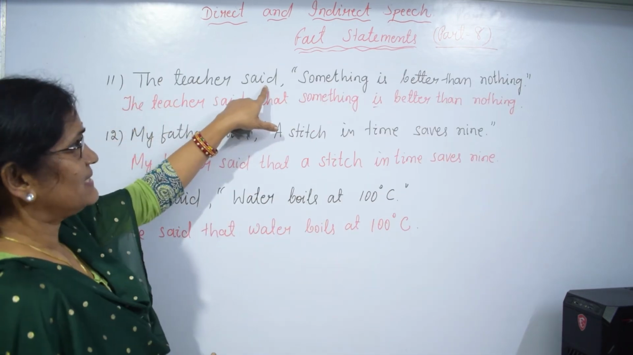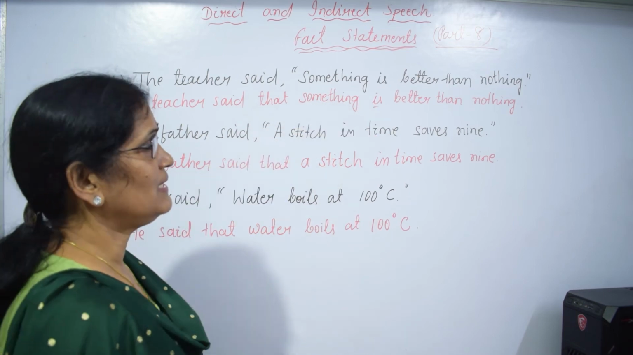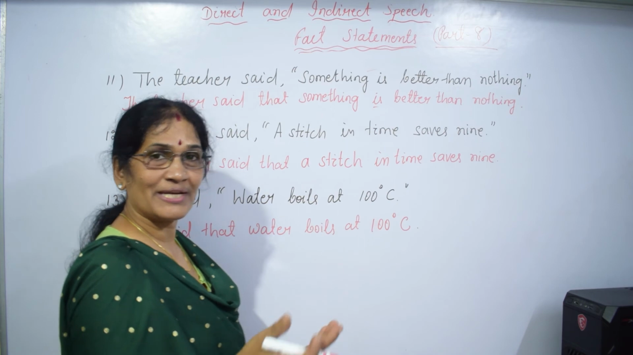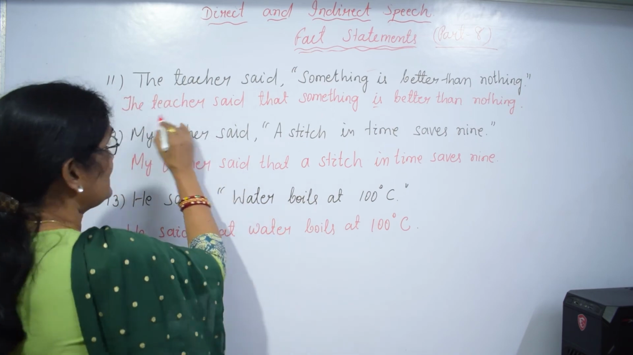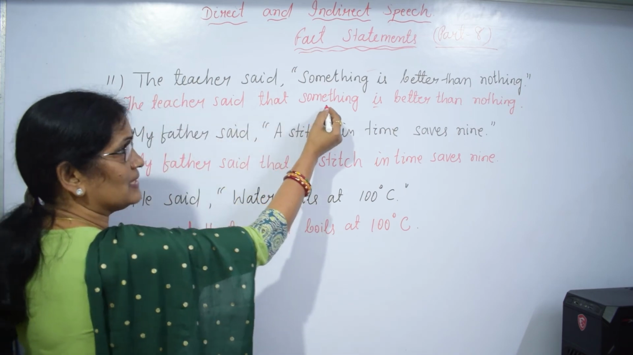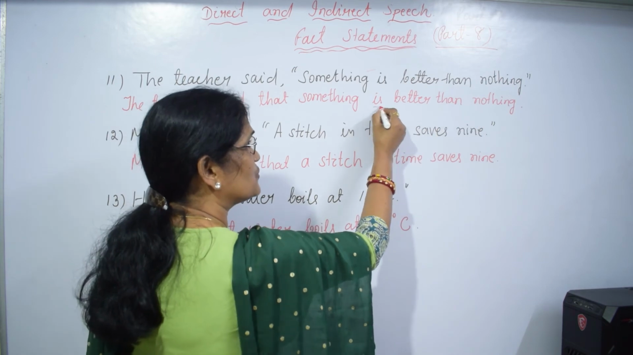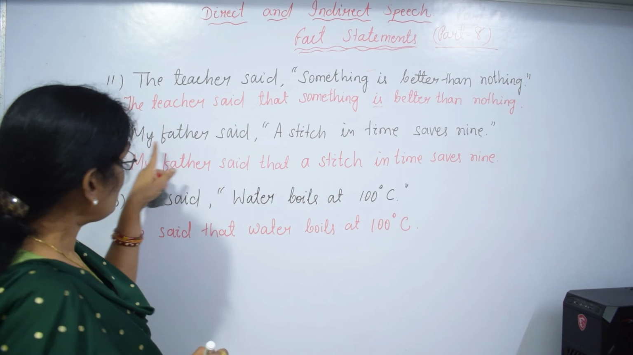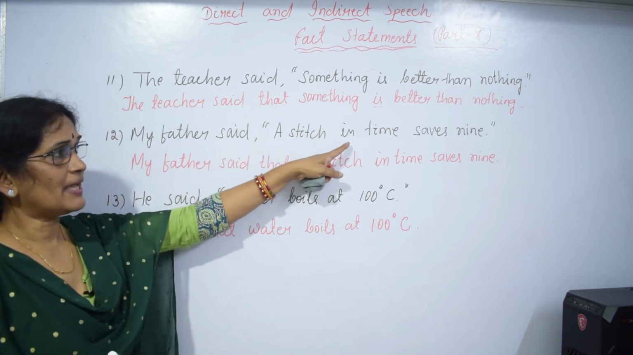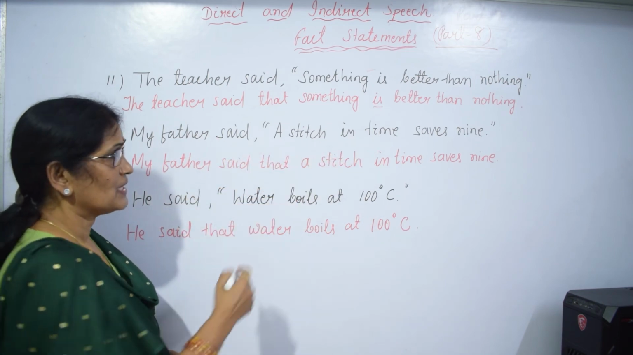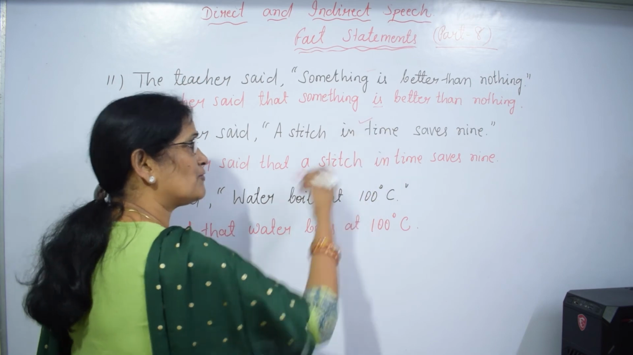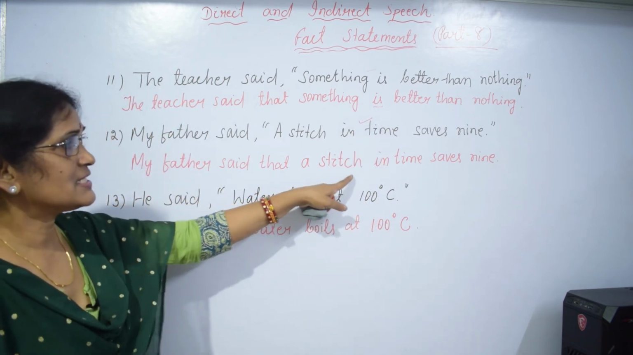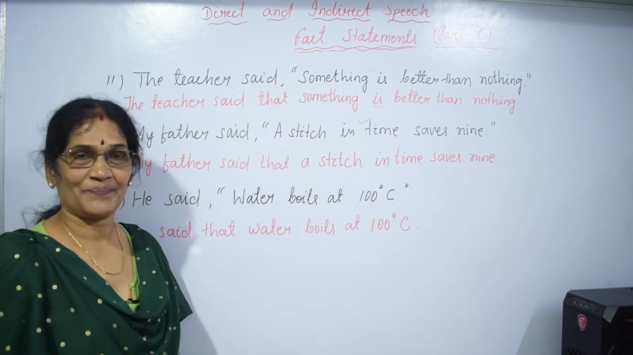The teacher said something is better than nothing. Something is better than nothing is one proverb. So tense will not be changed. The teacher said that something is better than nothing. Tense will not be changed. Right? The same thing will be written. My father said a stitch in time saves 9. A stitch in time saves 9, one proverb. So my father said that a stitch in time saves 9.